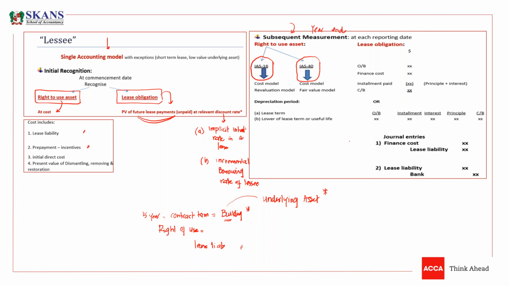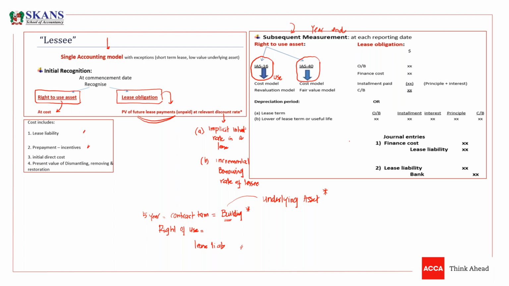If I acquired a building on lease and I'm using that building, obviously the asset in use will be classified in IAS 16. If you have acquired vehicles on lease and you are using them, then it is also IAS 16.